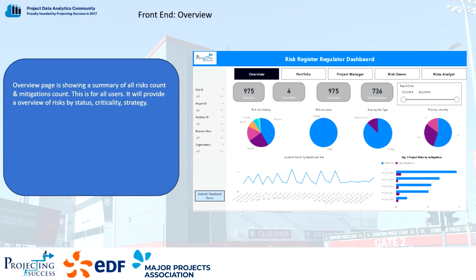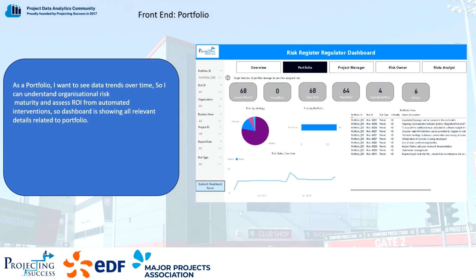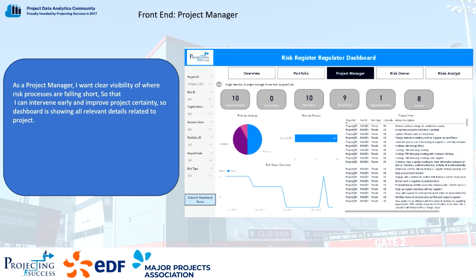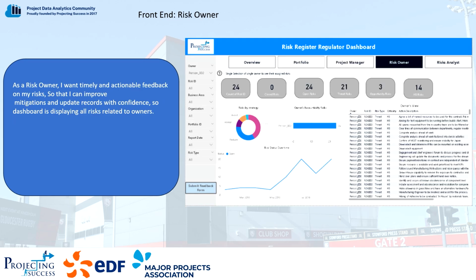So what we see here is a sample front end created for different personas. This is a risk persona. This is a file for risk register regulators at portfolio persona level. For project manager persona, we have different options to slice by project IDs to analyze data. For the risk owner persona, and the front end for the risk analyst persona, we can actually see a trend being put on the screen as well.